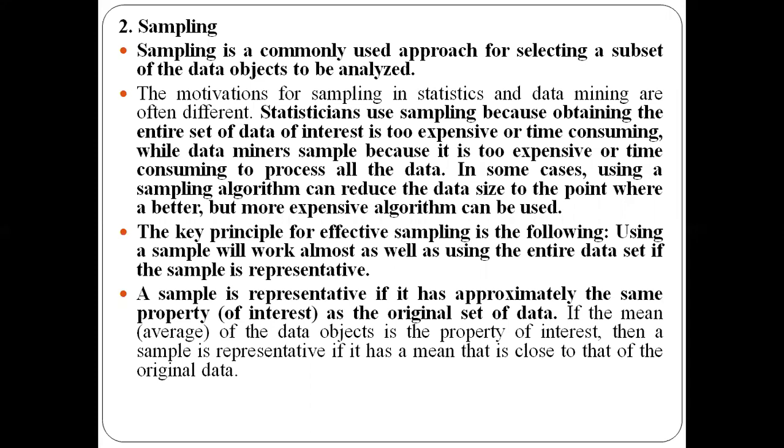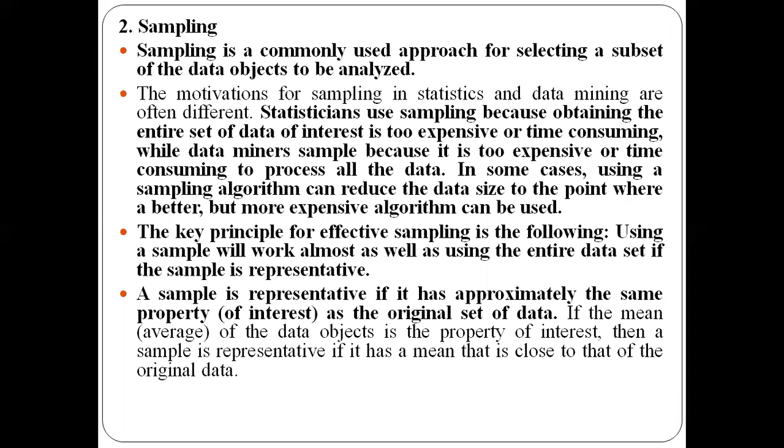For example, you have algorithms like frequent item set mining, which we will study in the third module. If you perform frequent item set generation on a subset of data, whatever result you get on the subset, you will get the same result if you apply the frequent item set generation on the entire data.